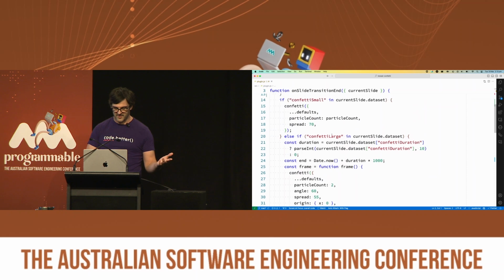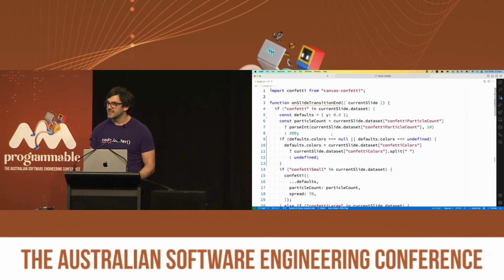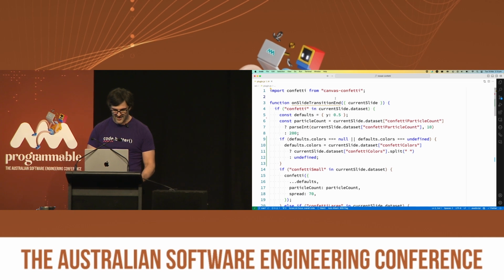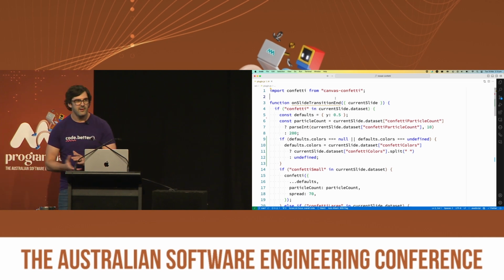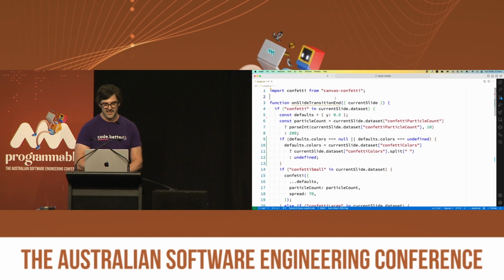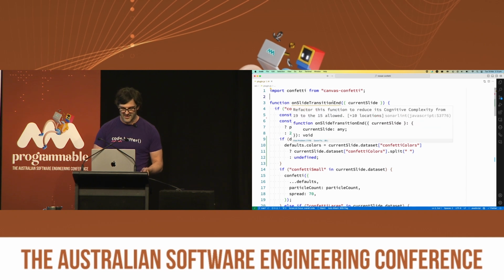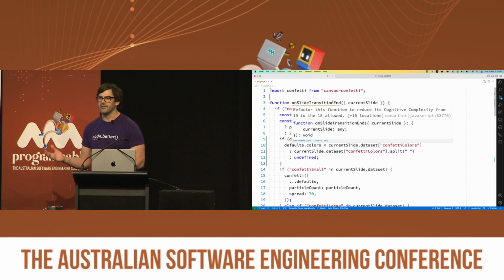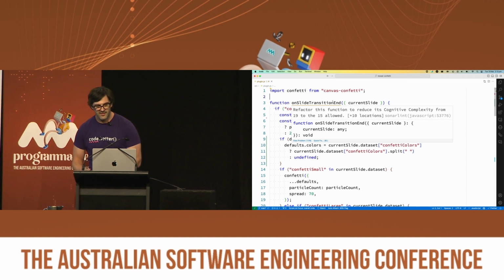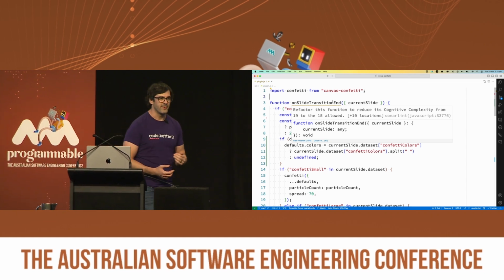But it's got a bunch of loops, a bunch of conditionals, and a bunch of ternaries. I'll get to those later. In VS Code here, although available in other IDEs as well, I have SonarLint. And SonarLint will measure my cognitive complexity as I'm writing it. And so we have a little yellow underline here to warn me that this has a complexity of 19. And the threshold allowed is 15.